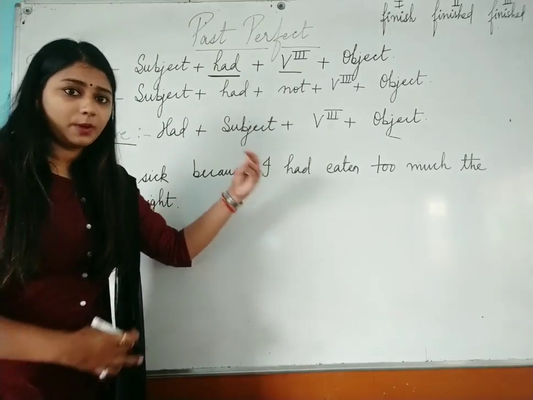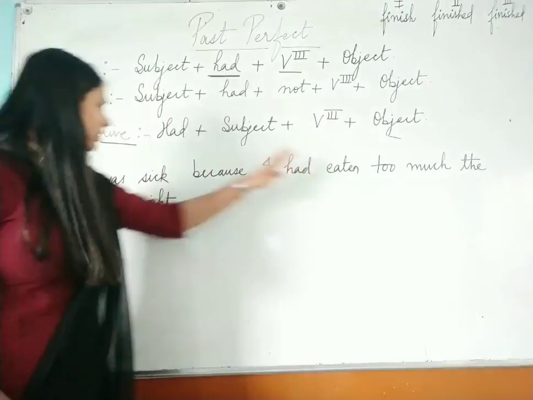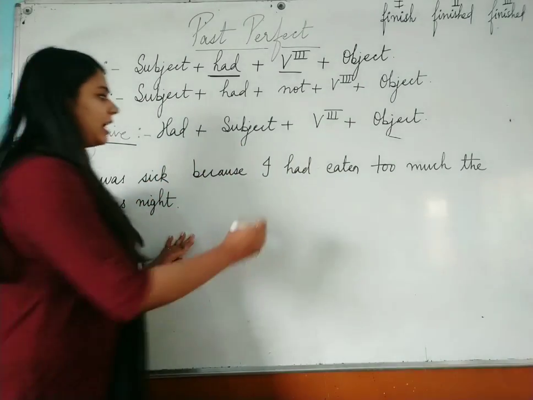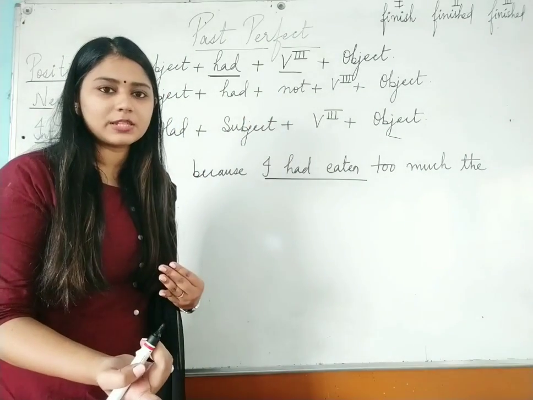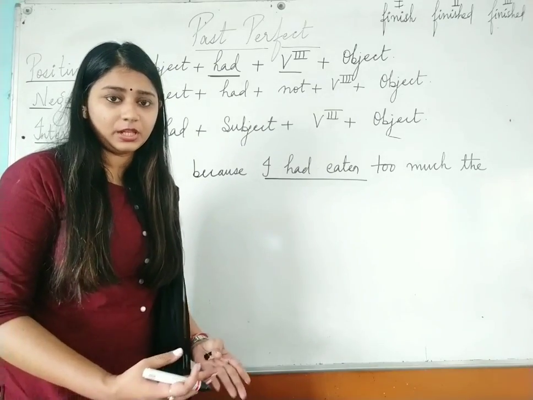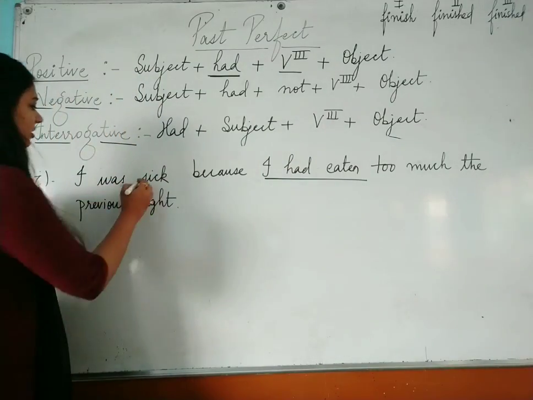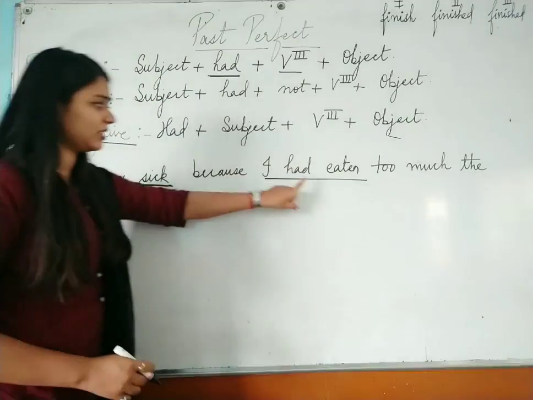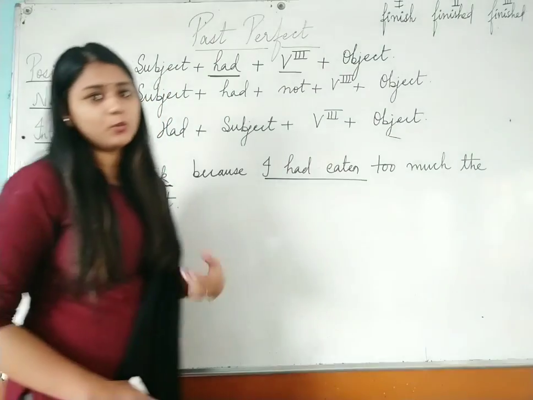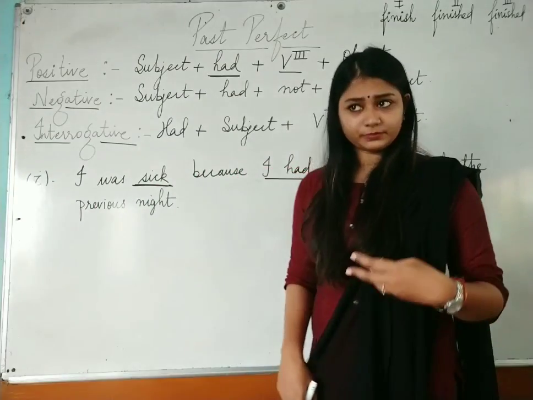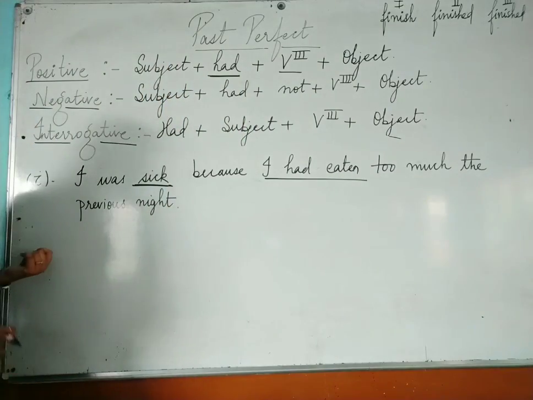This action had happened before another action, that I was sick because I had eaten too much the previous night. That means I had eaten too much. First, obviously you will eat, then only you will fall sick. Right? If you have eaten an excess of something, that means this action will happen before, and then it will be followed by this action, that I was sick. Obviously, if you eat anything excessively, what will happen? You will fall sick. Okay, this was one example of past perfect tense.